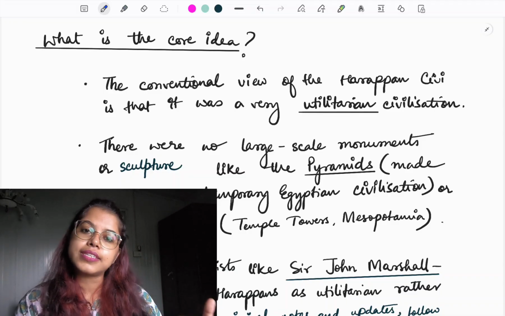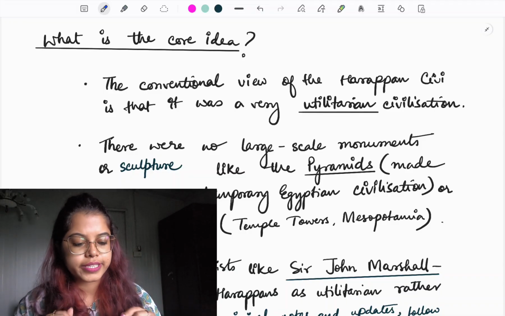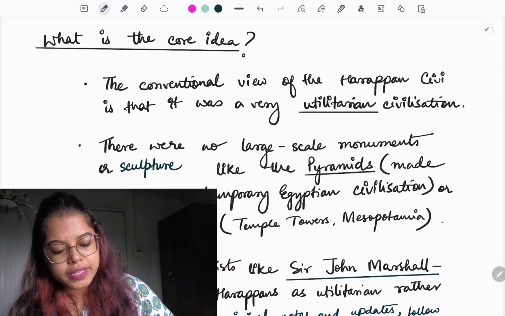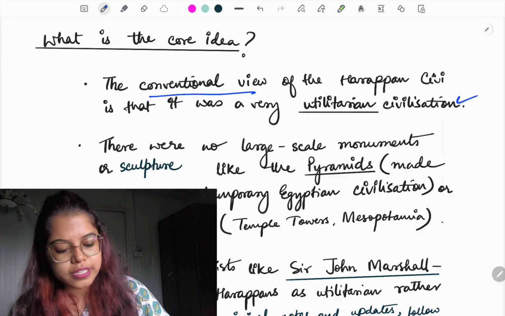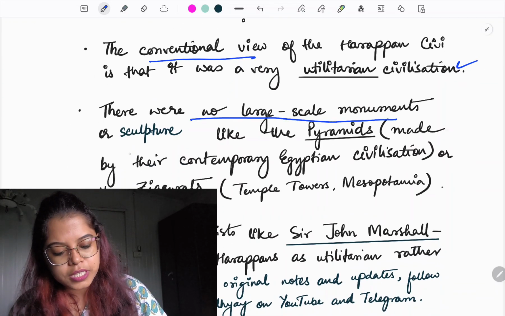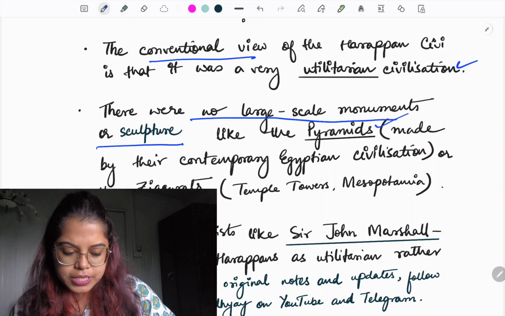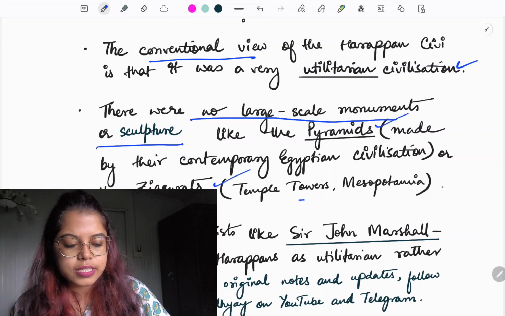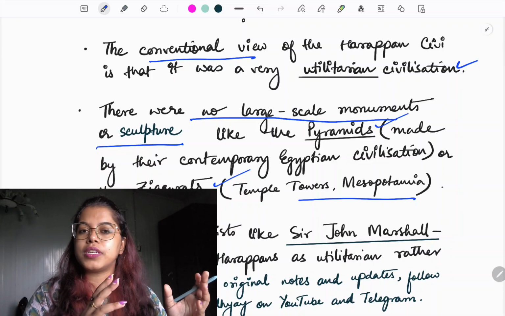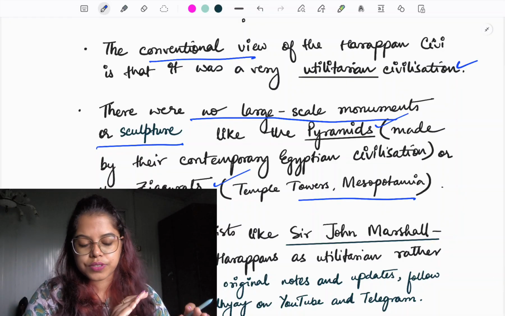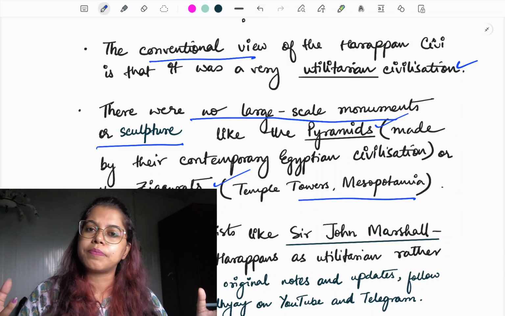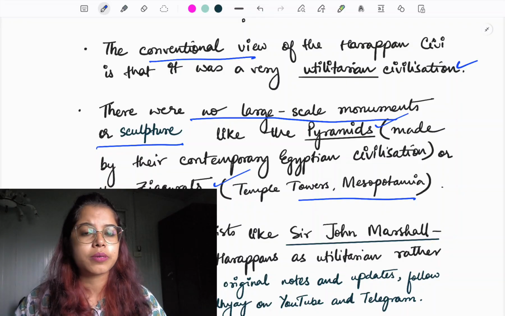Now let us look at the content, what should have been there, and the core idea. So core idea तो मैंने बता दिया इसमें कि जो conventional view है, the conventional view holds that it was a utilitarian civilization. Why? Because there were no large scale monuments or sculptures like the pyramids in Egypt and the ziggurats that are present in Mesopotamia. Ziggurats क्या है? They are basically large temples that have been found in the Mesopotamian civilization. ठीक है, तो उनके संग अगर हम कंपेयर करते हैं तो हरप्पन पीपल का क्या है, इस तरीके से कोई लार्ज टेम्पल हमें नहीं मिला है, इस तरीके से कोई लार्ज पिरामिड हमें नहीं मिला है.